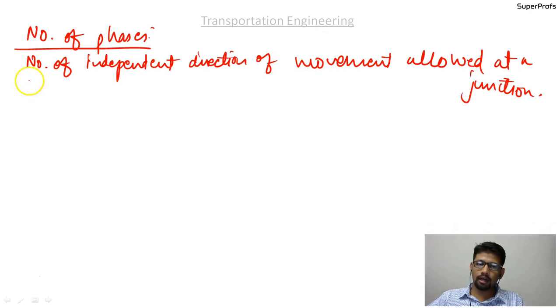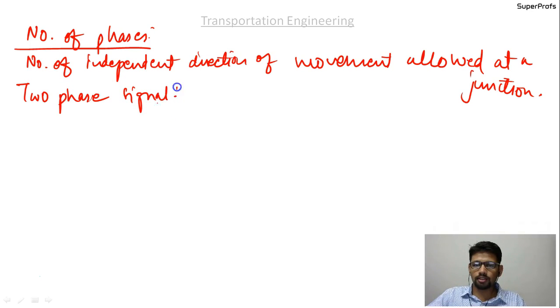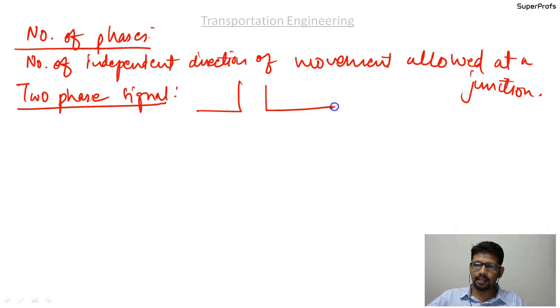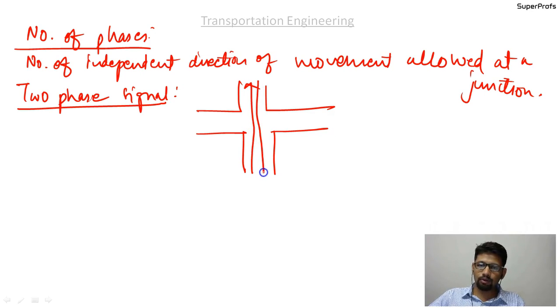For example, I'll show you what a two-phase signal is. Suppose there is an intersection like this. A two-phase signal means this way the traffic is allowed to move, but this traffic is not allowed. You stop this traffic, this one and this one, and you allow this.